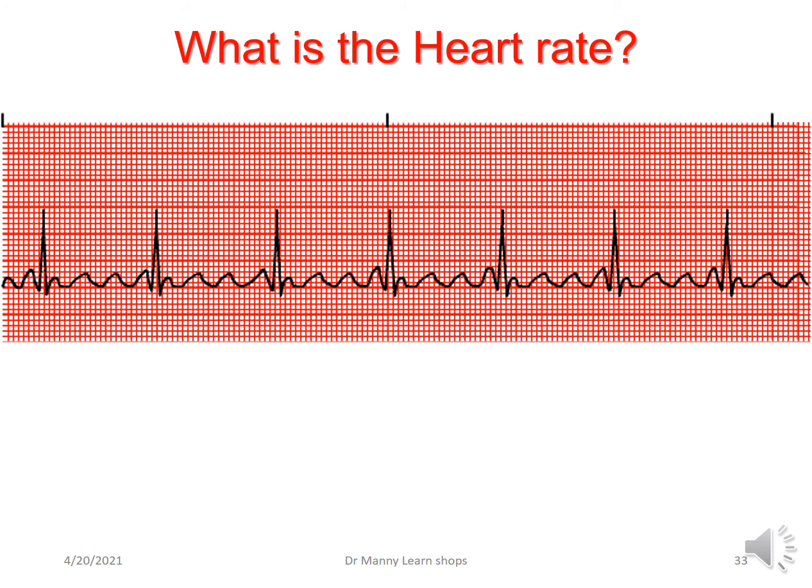Okay, you do this one. What's the heart rate? We're not looking at what the rhythm is, we're just looking at the heart rate. And remember, it's the QRS complex that gives you the cardiac output. Ventricular depolarization stimulates the ventricle to contract and pushes out the blood. 70 beats per minute.